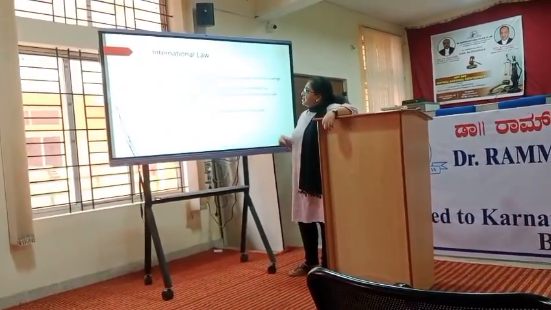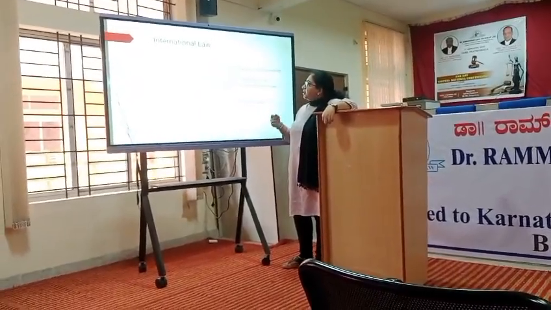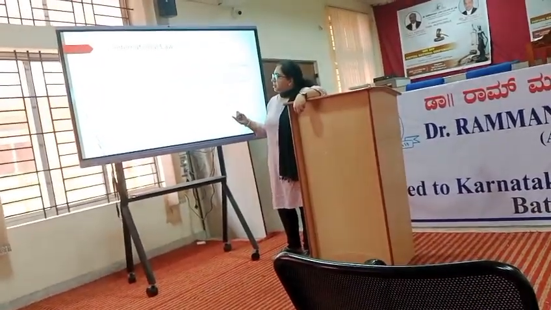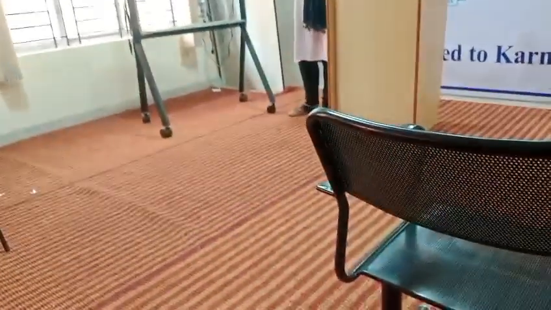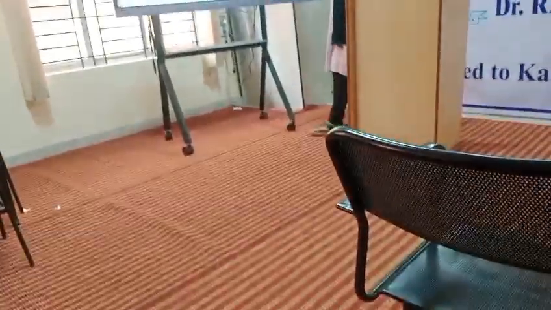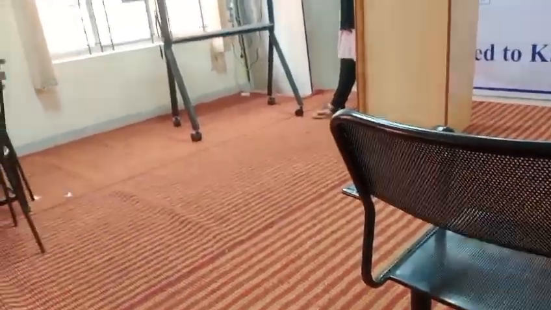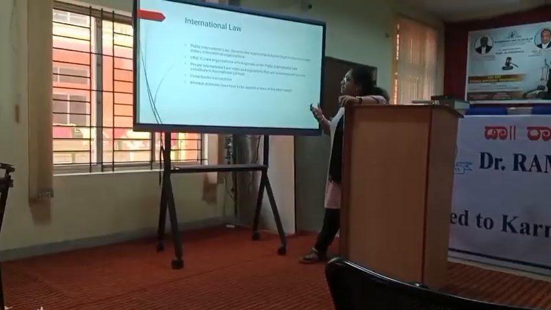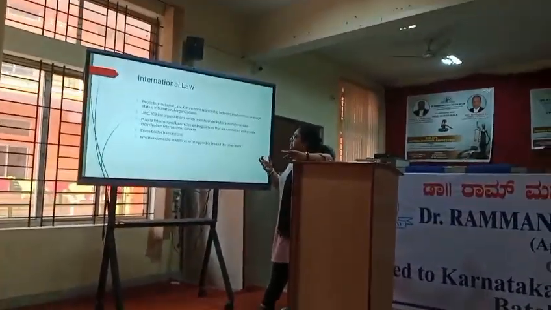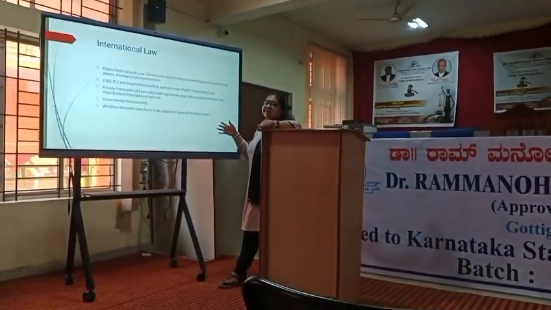And then we have the international law. Under international law, we have public international law and private international law. Please make a note of it. Public international law is concerned with the relationship between the various legal entities. For example, we have the states and then we have the international organizations. So, public international law will talk about the relationship between all these entities.